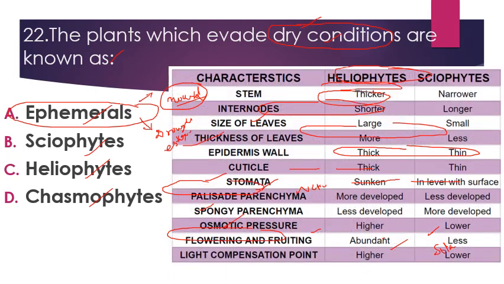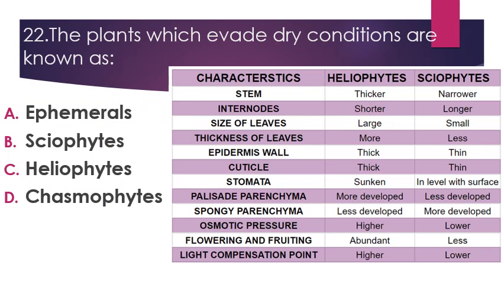The next, sciophytes and heliophytes. Sciophytes are the shade loving plants, plants that prefer to grow in shade. Heliophytes are the plants which prefer to grow in bright sunlight. There are some differences in the plants. In case of heliophytes, which love to grow in bright sunlight, these plants have thick stem, while sciophytes have narrow stem. Internode is shorter in case of heliophytes and longer in case of sciophytes.